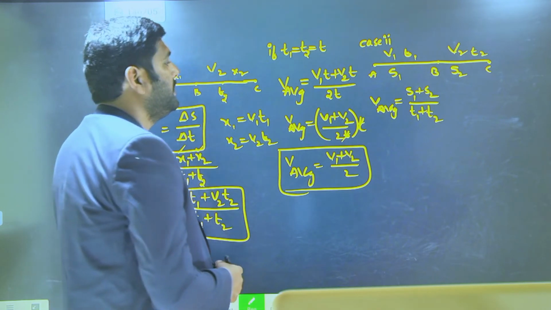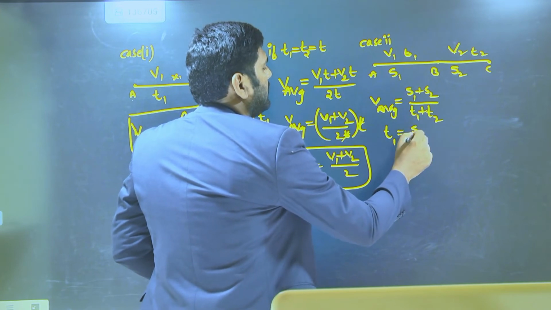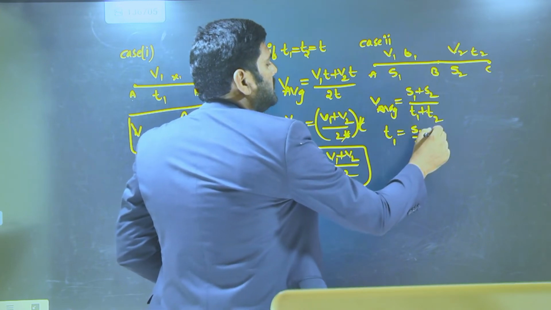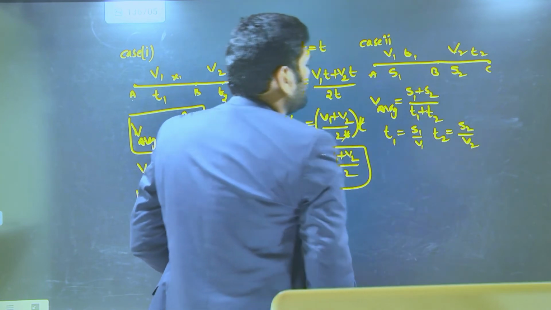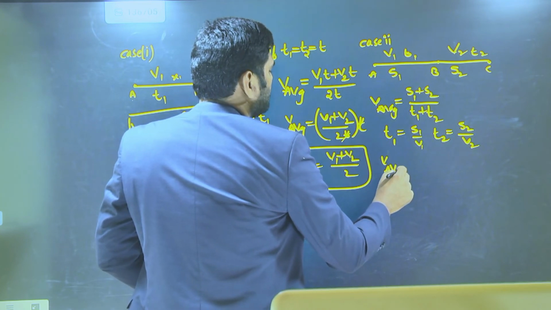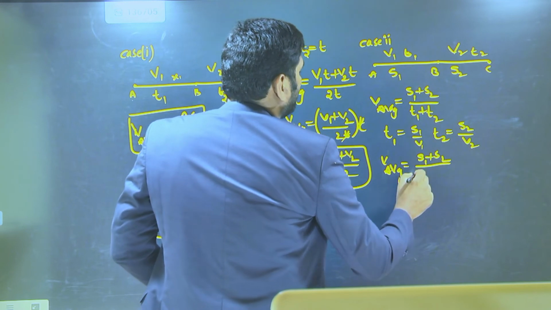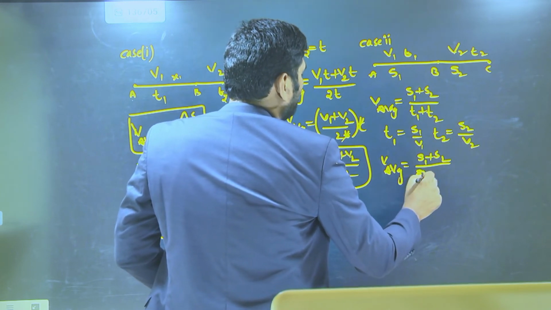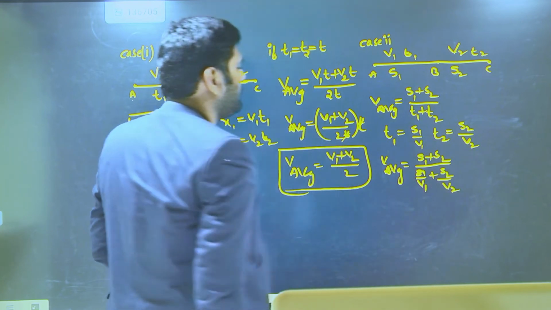We can write t1 as s1 by v1, and t2 as s2 by v2. By using these two relations, I can write v average as (s1 + s2) by (s1 by v1 + s2 by v2).